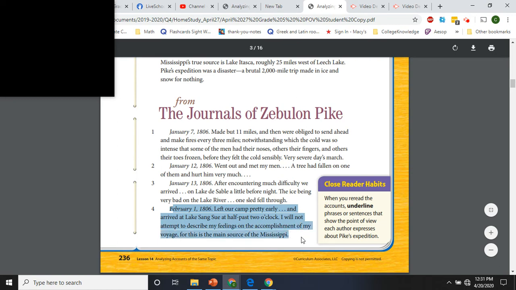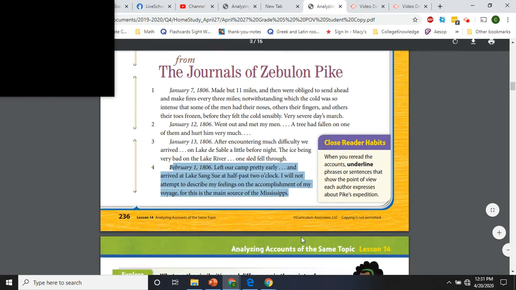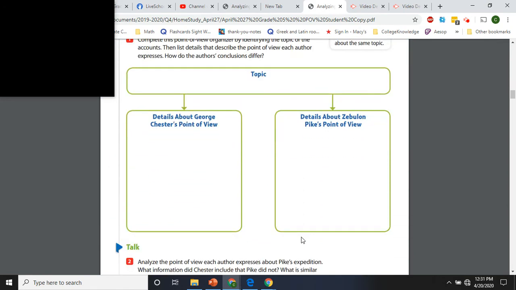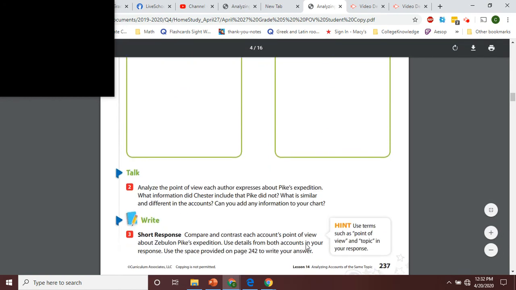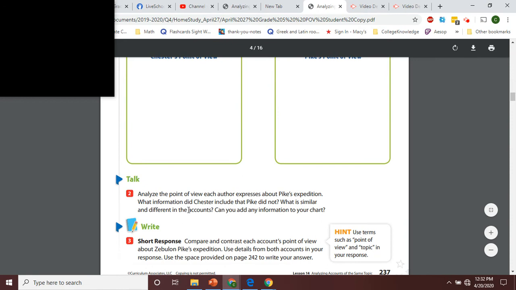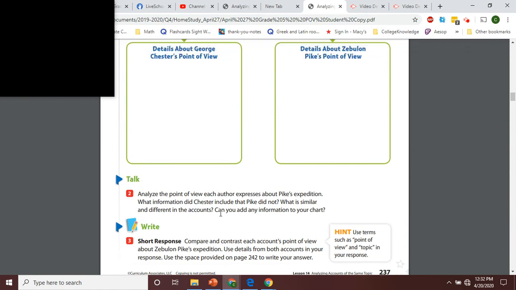And so he doesn't know that he is a failure. He thinks he found it, right? He thought he had found the source of the Mississippi, but he had not. So that information is in George Chester's, hey, that he failed, that is not in Zebulon Pike's, okay? What is similar and different in the accounts? We just answered that. And so you could make a note here, but mainly I'm concerned that you're watching this and thinking about it with me.